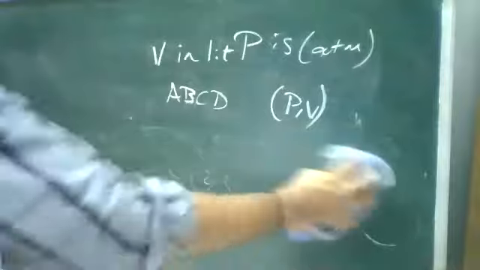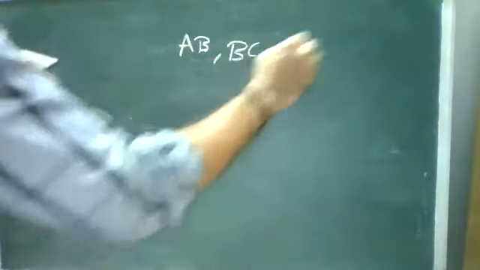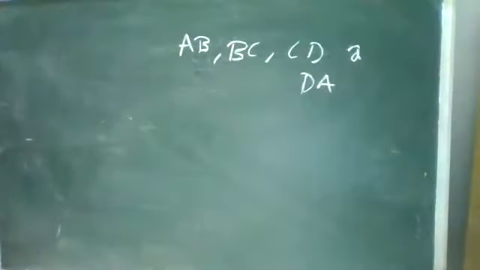Calculate work done during the process AB, BC, CD and DA.